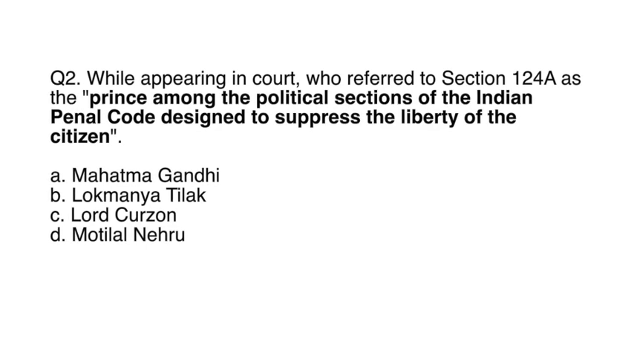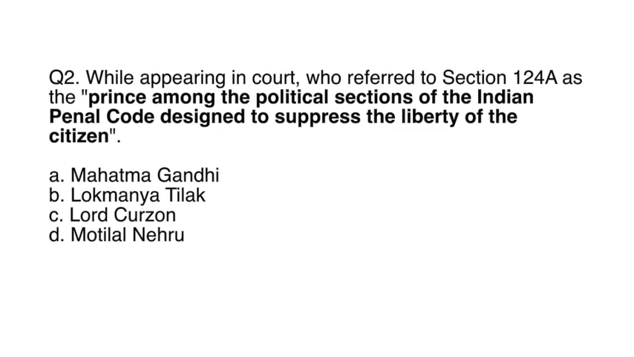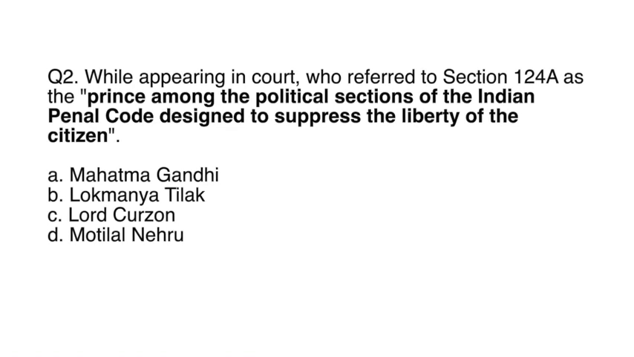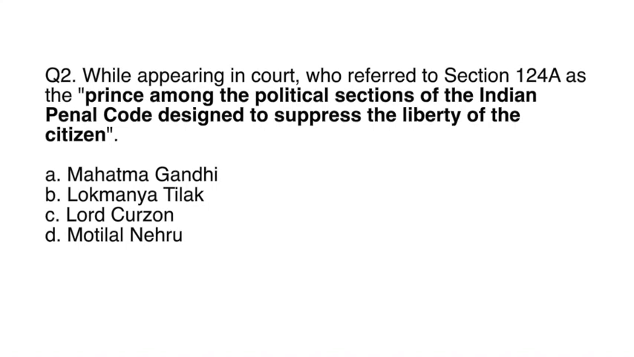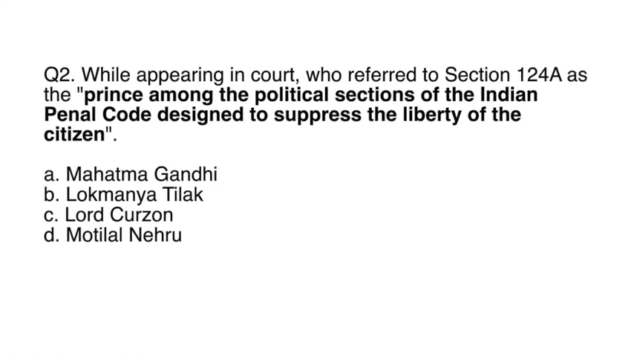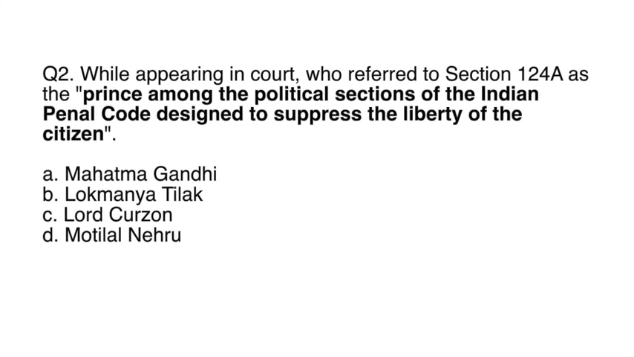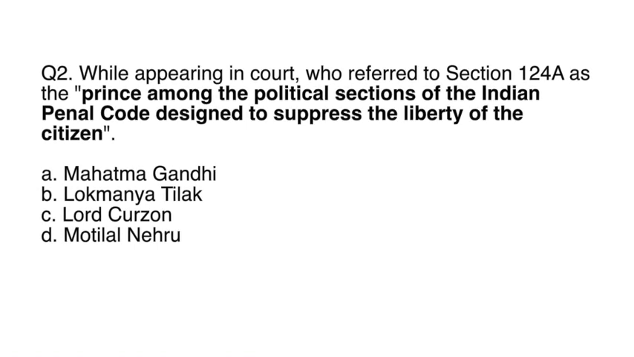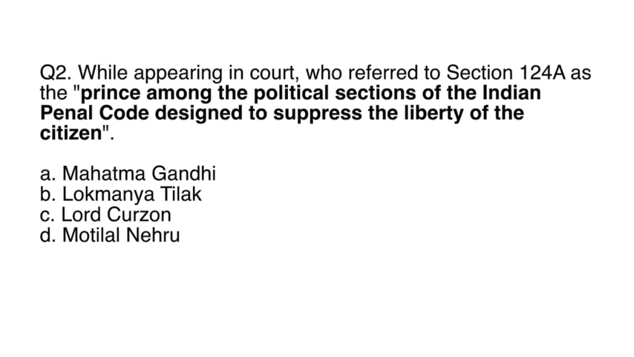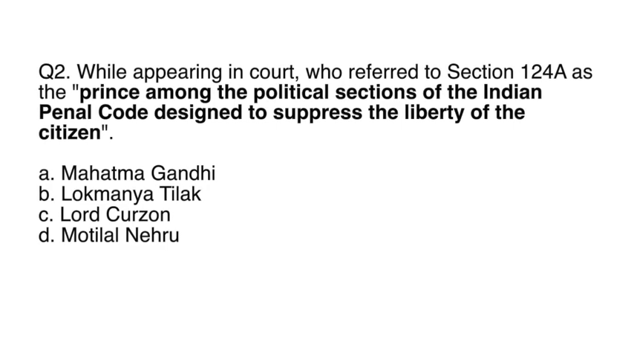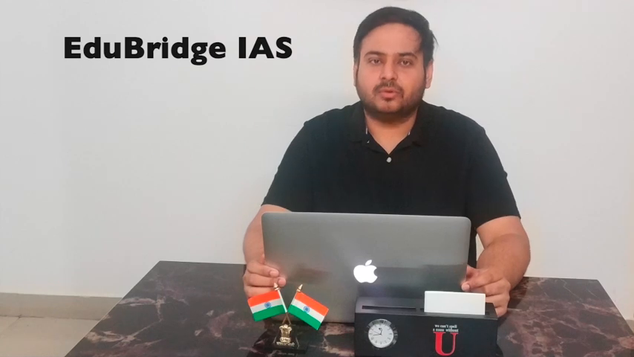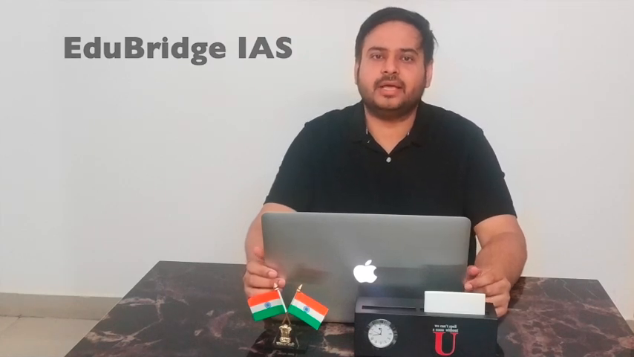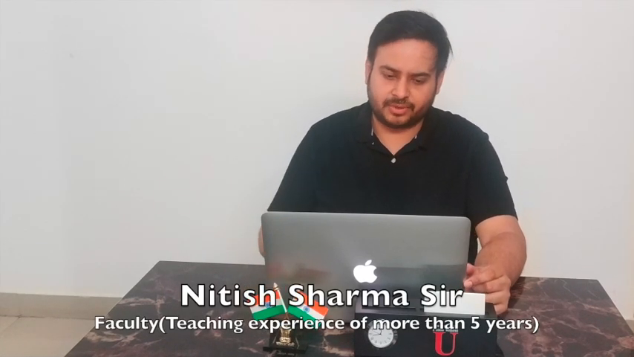Appearing in court, who referred to Section 124A as the prince among the political sections of the Indian Penal Code designed to suppress the liberty of the citizen? The options are Mahatma Gandhi, Lokmanya Tilak, Lord Curzon and Motilal Nehru. Those who know the answer, give the correct answers in the comment box below, and the rest just go through the video and they'll be in a position to answer these questions comfortably.